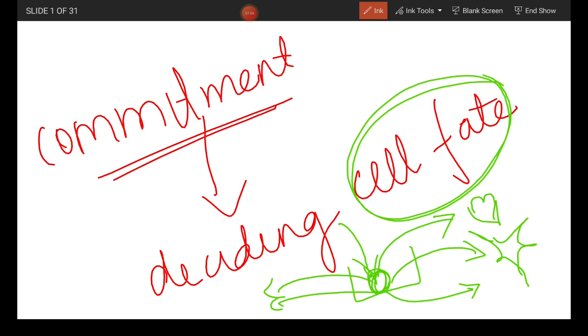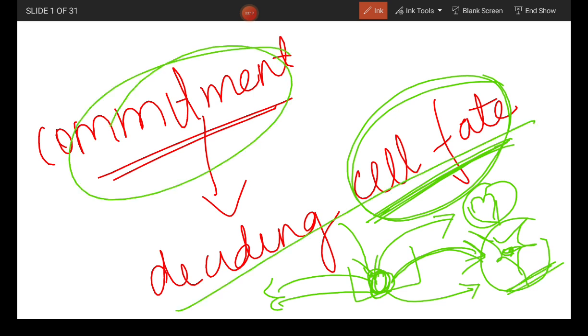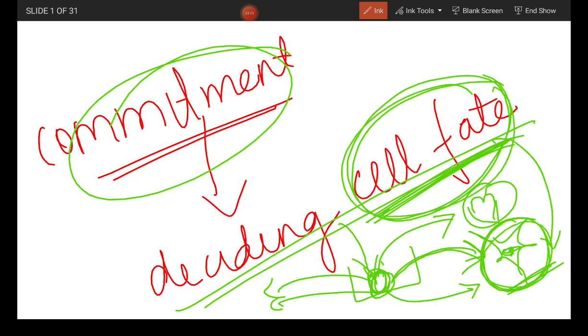We will be seeing all about instructive and permissive signaling. Based on the paracrine factors that the cell receives, it can give rise to any different type of cell. In the case of a nerve cell, the fate of the cell is to become a nerve cell. This is what the fate of a cell is. This is commitment. The meaning of commitment is deciding cell fate. What is cell fate? It is the final destination of the stem cell.